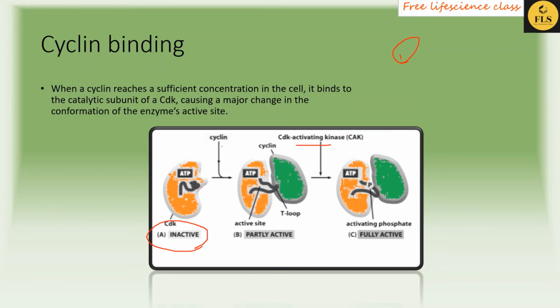So just keep in mind that the CDK is in an inactive state and a loop, an amino acid sequence, is present in the active site, and this active site is needed for cyclin binding. When cyclin binds with the CDK, the loop position is changed by the enzyme CDK activating kinase, which helps in phosphorylating a threonine residue inside the loop.